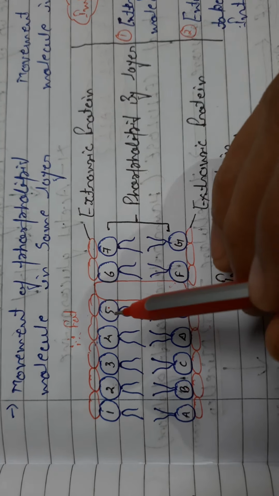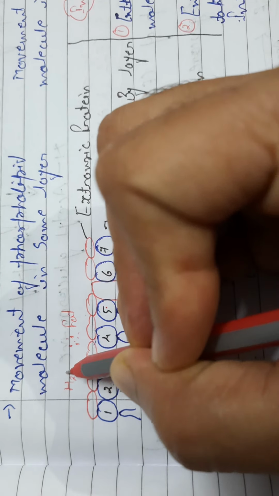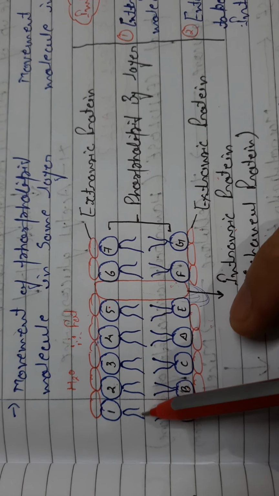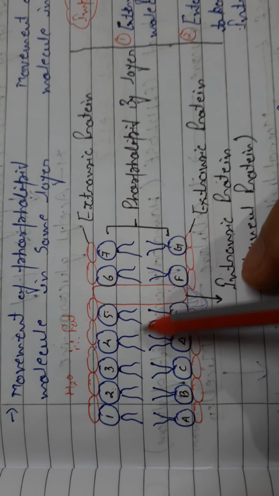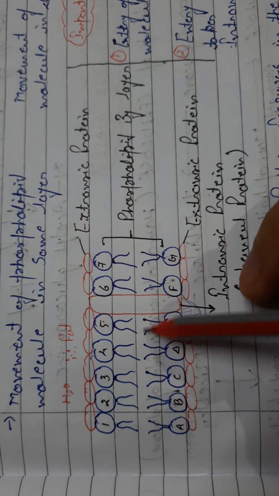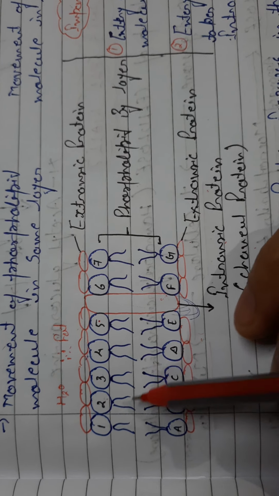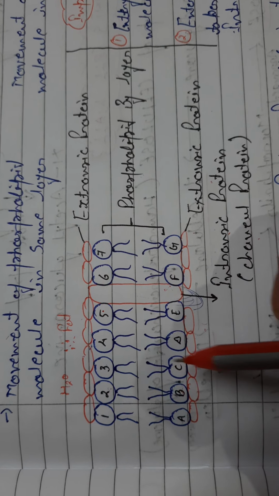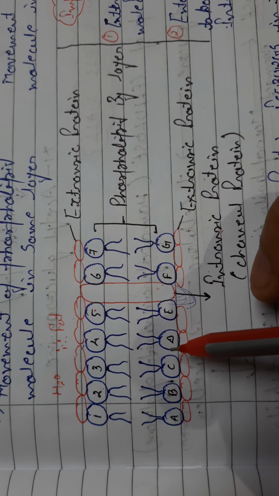But for the water molecules, the main obstacles or hindrances are the tail-like structures, the fatty acid tails. These fatty acid tail-like structures act like an obstacle.